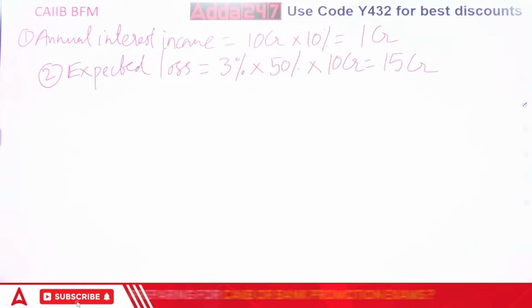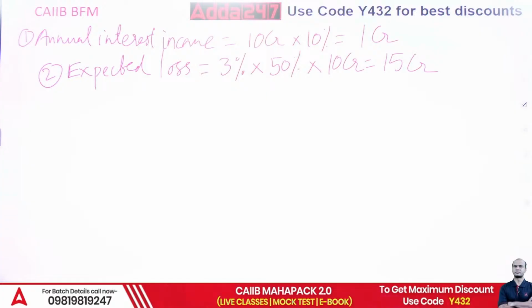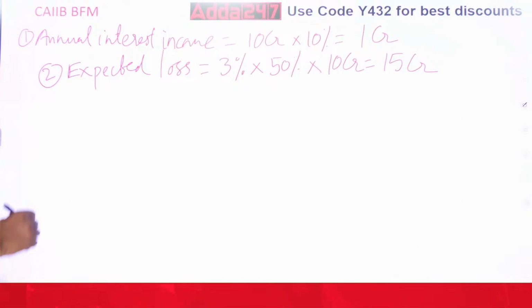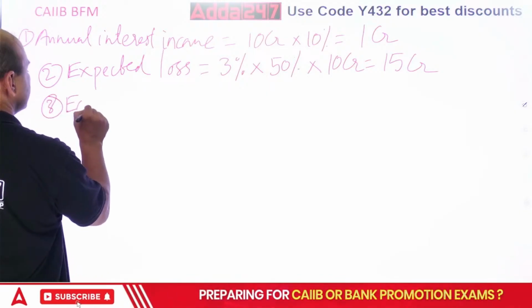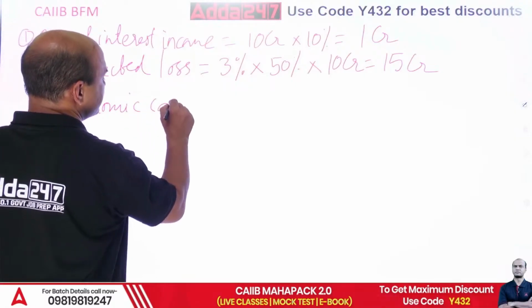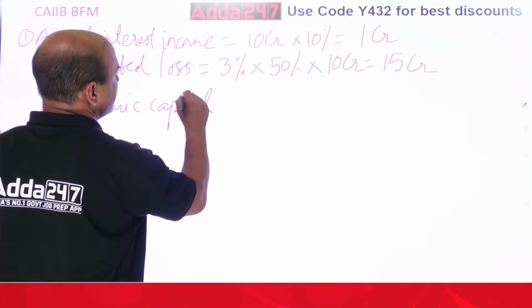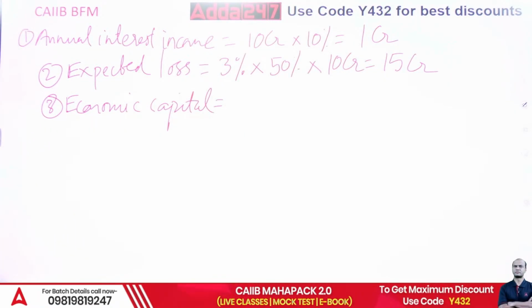Expected loss is done. Now economic capital. What is the economic capital given? Economic capital, very important term. That is given as 12%. 12% into that loan amount.